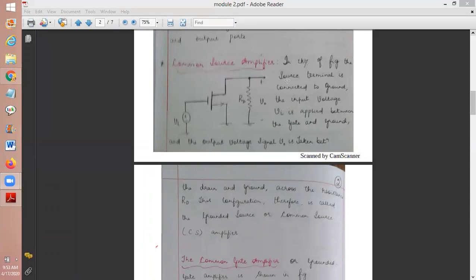Okay. So I want to repeat once again: the source terminal is common to both input as well as output. The input Vi that is applied will be between gate and source, and the output that we are taking is between the drain and source. Understood? Very, very important.